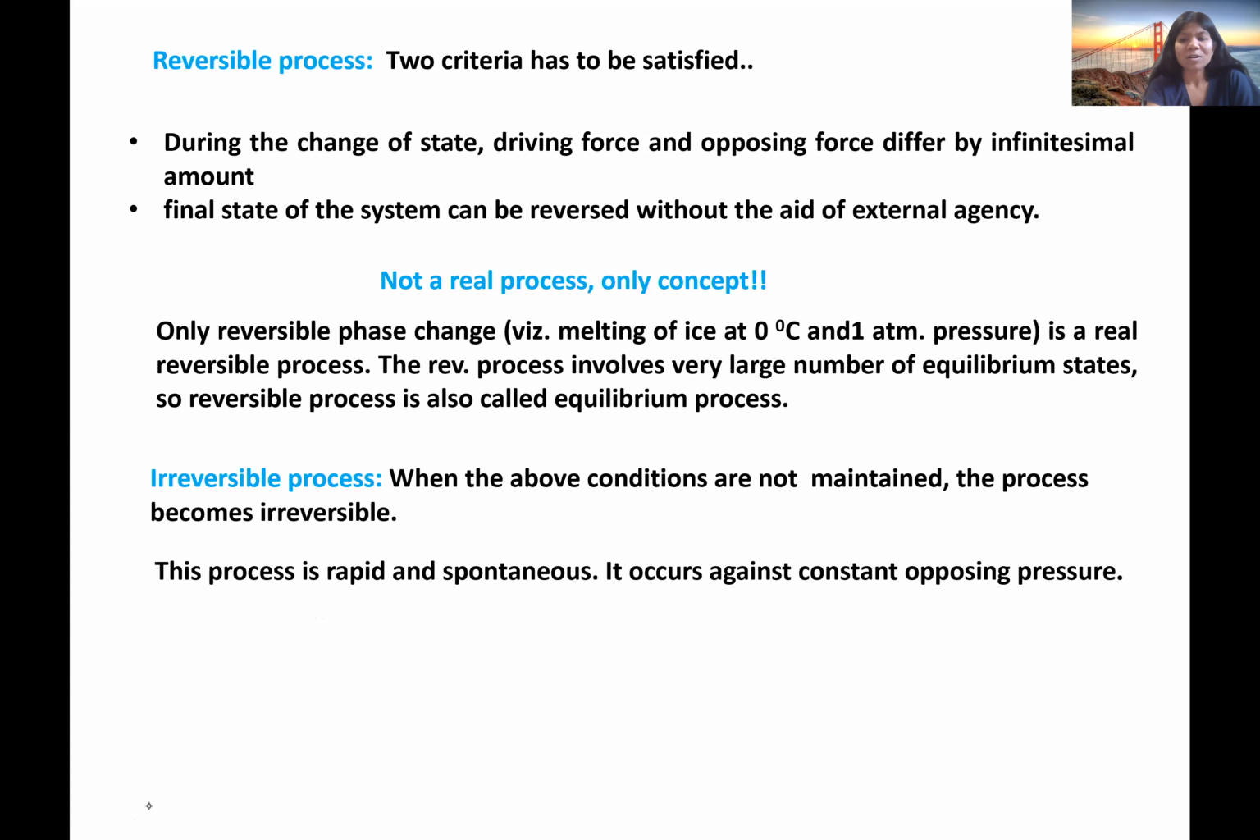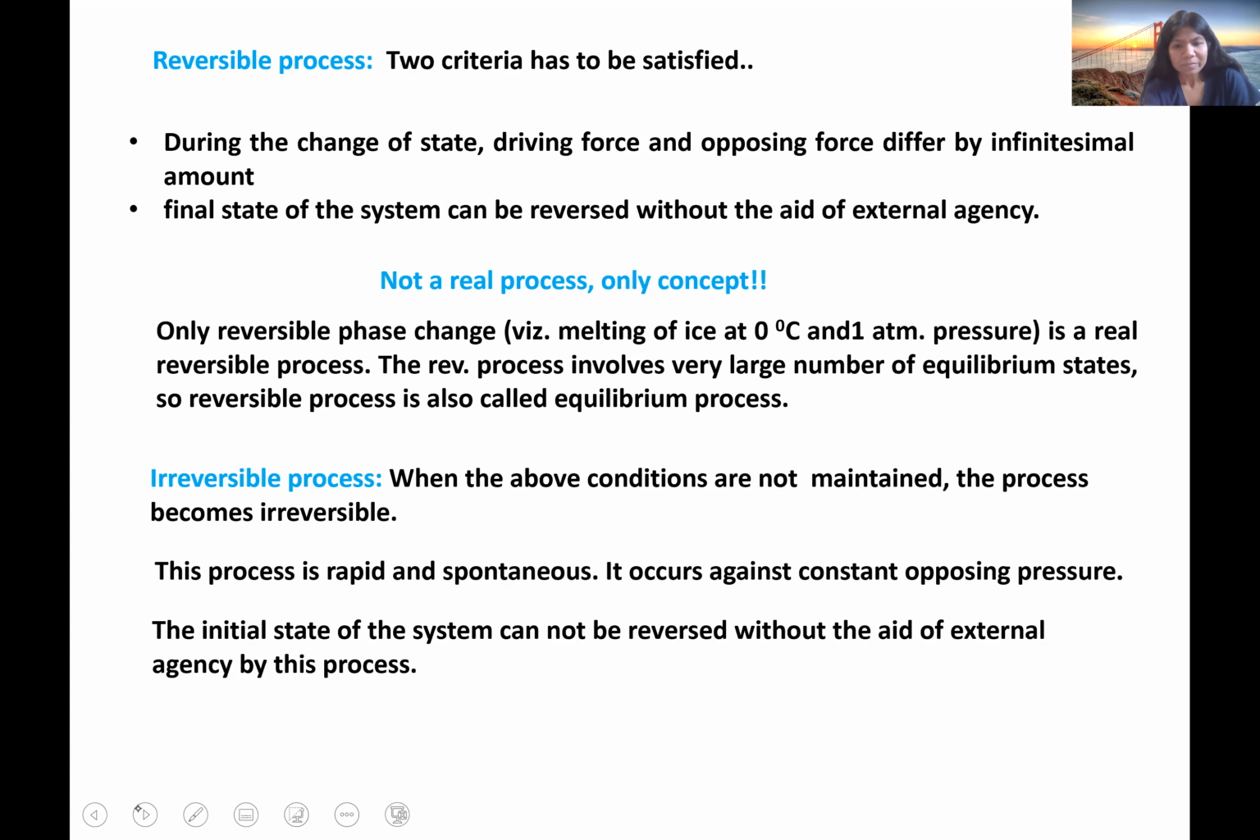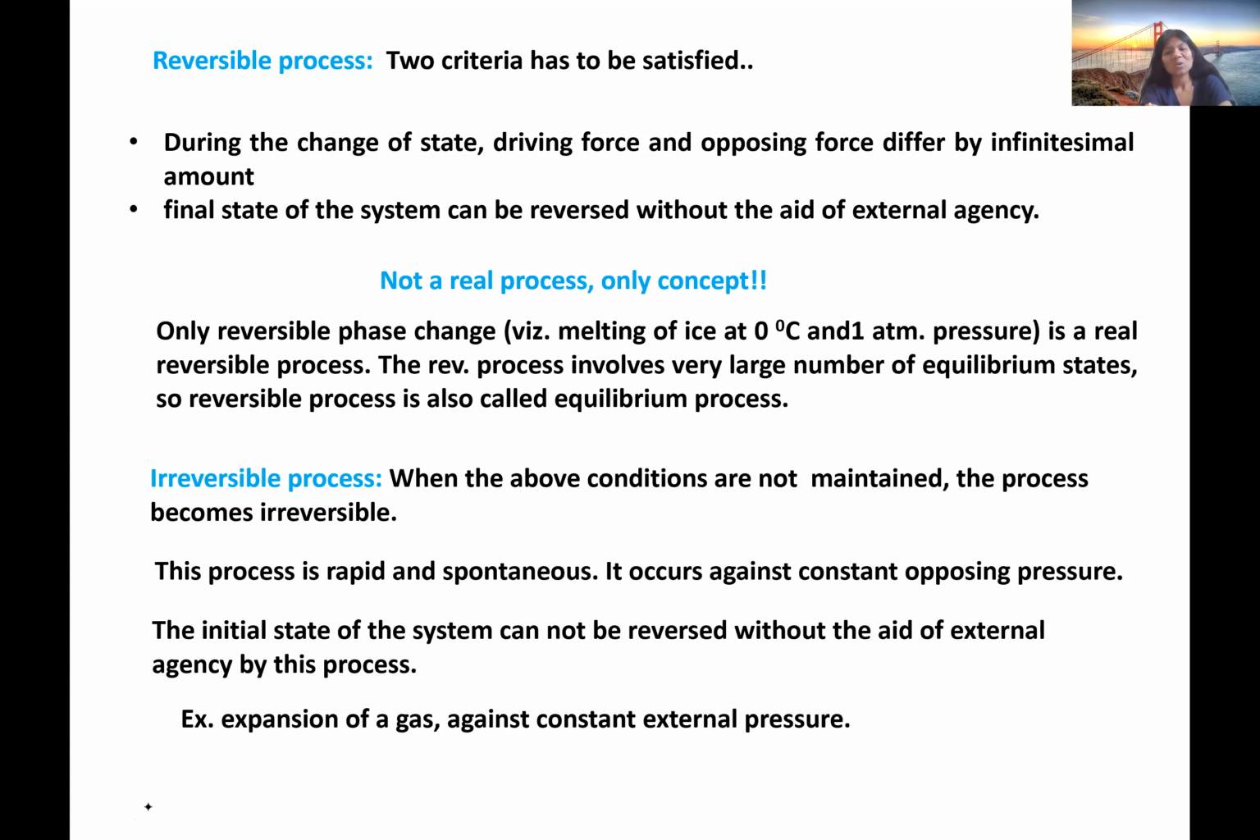It occurs against constant opposing pressure. So obviously, as the second criterion says, the initial state of the system cannot be reversed without the aid of an external agency by this process. An example is expansion of a gas against a constant external pressure. I will draw the reversible and irreversible processes and explain through a pictorial presentation. So let me share the whiteboard.